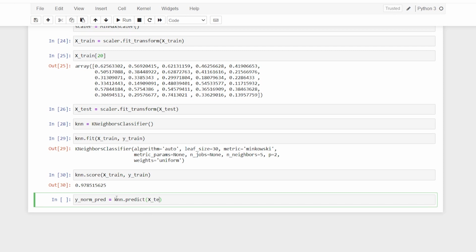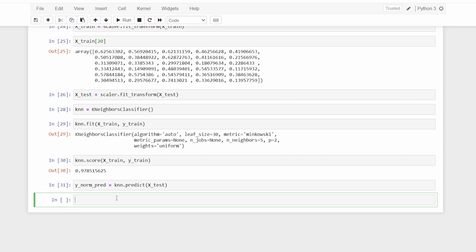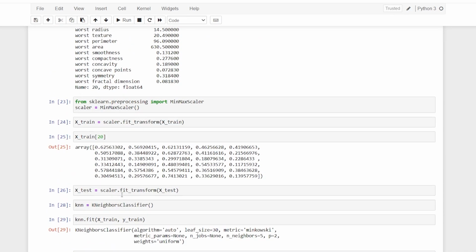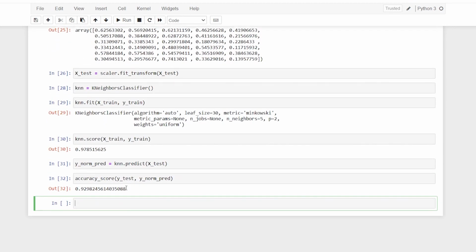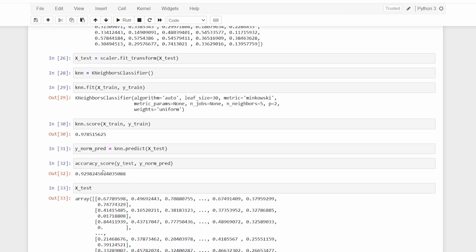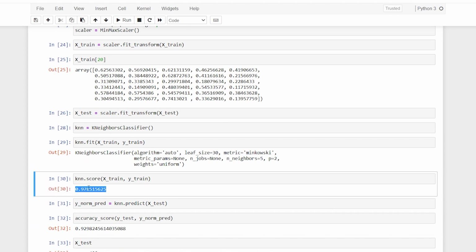feed xtest, which are also my normalized values, and now I'll say accuracy_score, ytest and y_norm_pred. Okay, so this actually doesn't change quite much. It is as good as the same. Let me check the xtest values itself. Okay, so these are also normalized, not an issue, but yeah, we do get the same accuracy, but the model has learned in a better fashion.